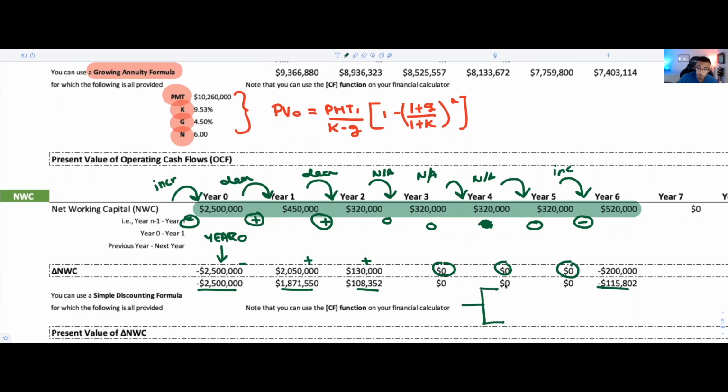One, you could use the simple discounting method. So you would do every single one of these one by one, and you'd get tired very quickly. You could do that. Or you could use your NPV function. I would just use my CF plus NPV formula, and you would get the total present value of this. So really, there are probably two solid ways of going about it. Notice how this looks like an individual set of cash flows at which you have an initial investment, because you have something at year 0.